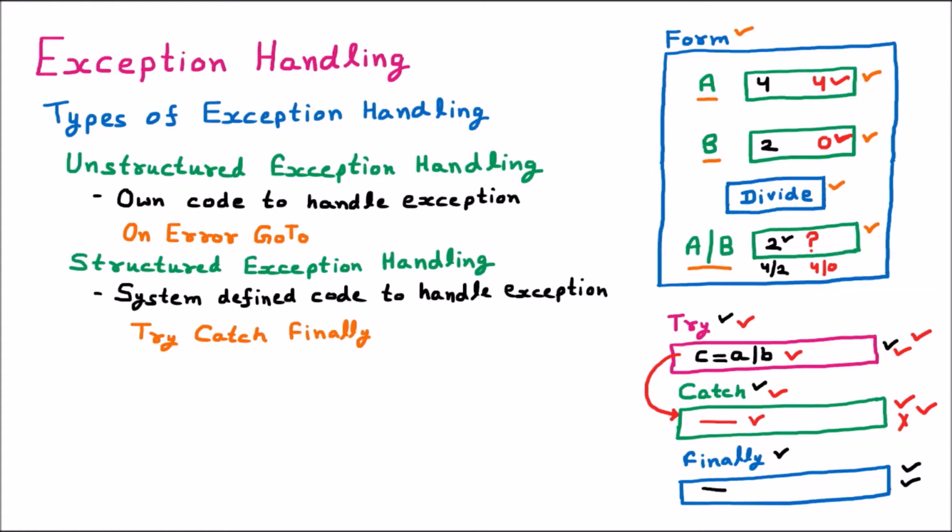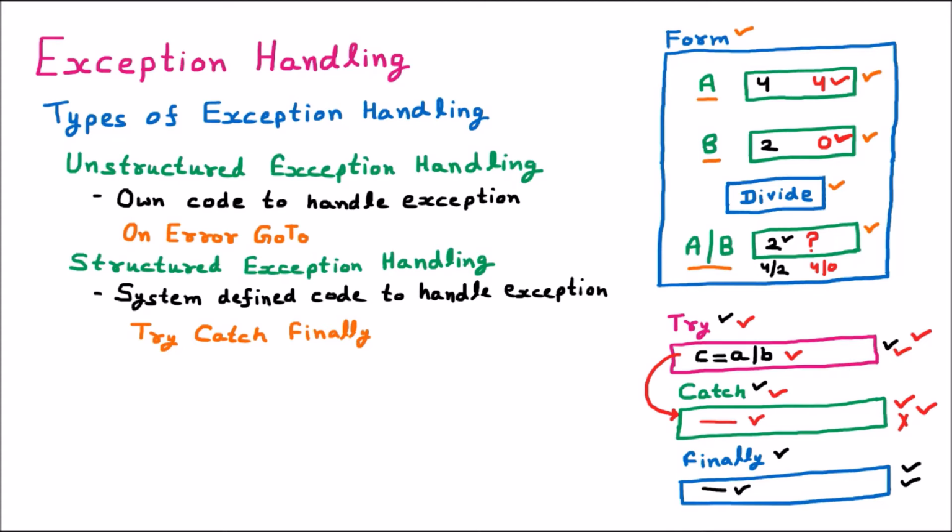Or if your program is not working fine and you want to provide the same instruction, then you can provide them in the finally block. Let's say you want to provide some guidelines to the user, so you can put them into the finally block. So here the try catch block is the combination of three blocks.